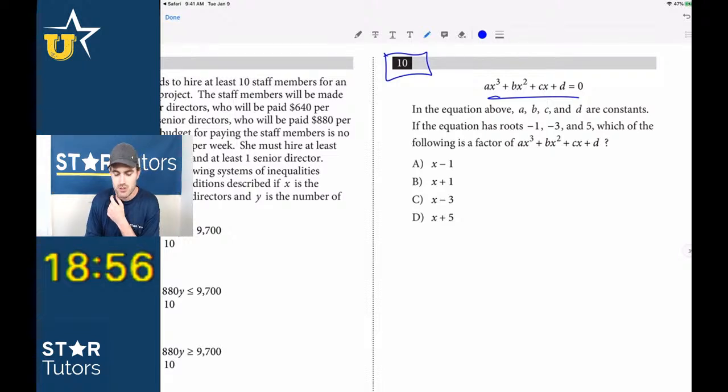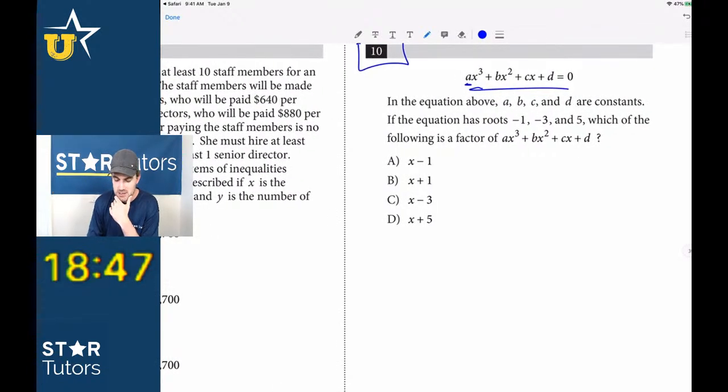I don't even know what the question says yet, but with A, B, those coefficient constants at the front, these types of questions come up all the time. So let's see if we can read through this. In the equation above, A, B, C, and D are constants, which just means it could be 2x cubed plus 4x, right? It's just random letters. If the equation has roots, this is such an important word, -1, -3, and 5, which of the following is a factor?